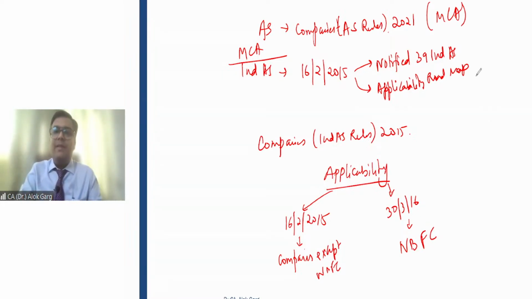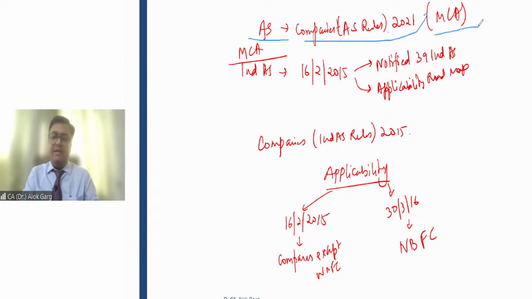Is that clear? Friends, the old accounting standards have been notified by the Companies (Accounting Standards) Rules 2021, under the Ministry of Corporate Affairs. MCA has notified the Companies (Accounting Standards) Rules 2021 for accounting standards. Earlier it was the Companies (Accounting Standards) Rules 2006. Now it is replaced by 2021.